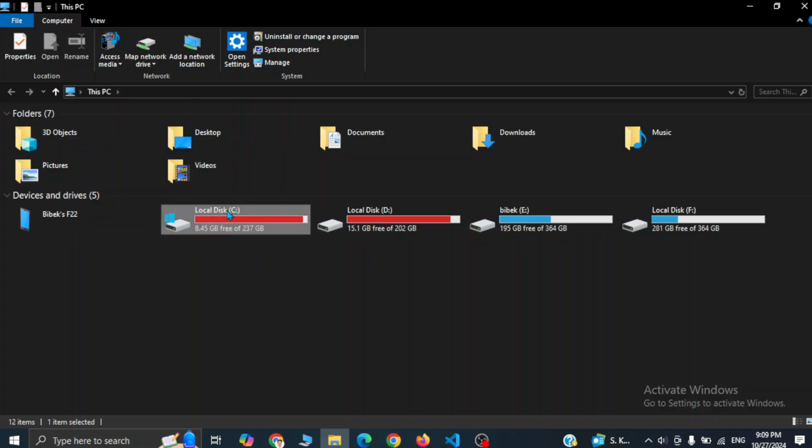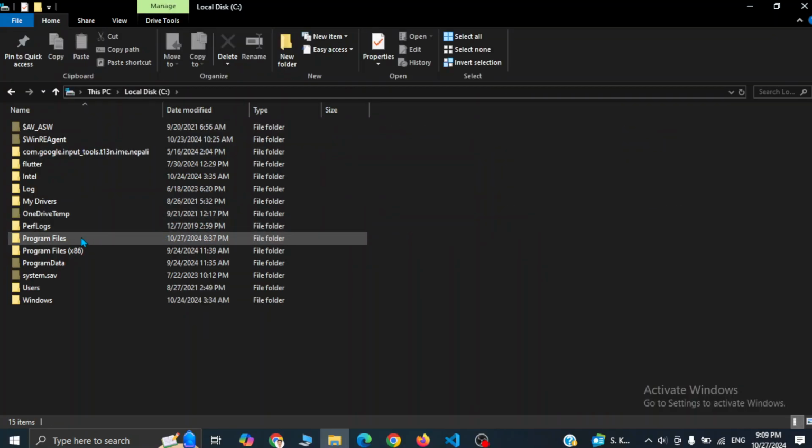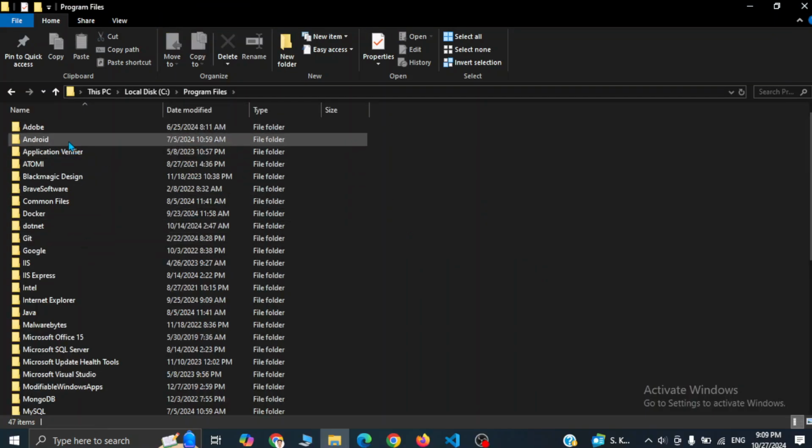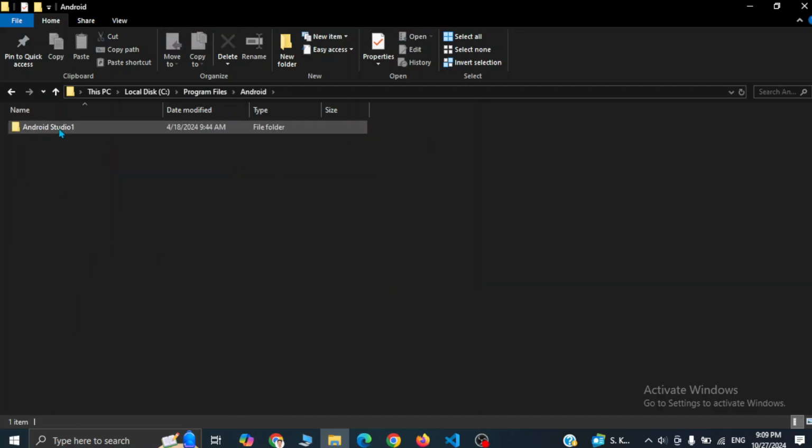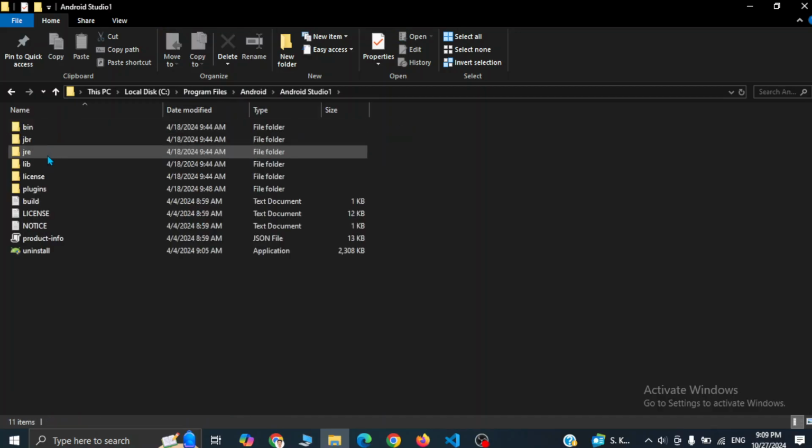For most users, the path will be C, Program Files, Android, Android Studio, and then for some people it is inside JRE, for some people it is inside JBR. It depends on the version of Android Studio that you are currently on.